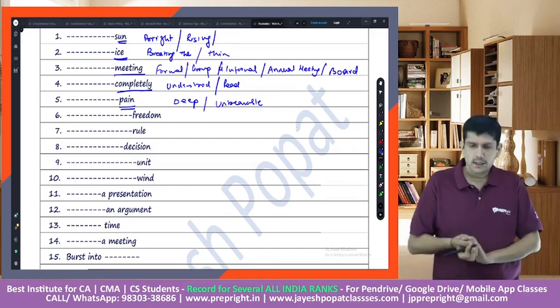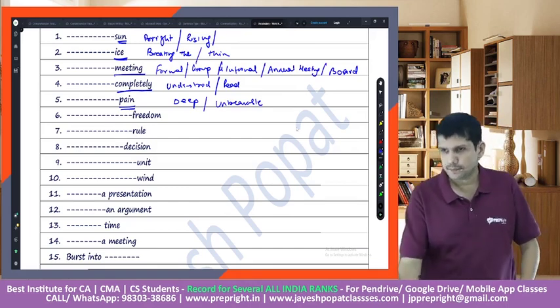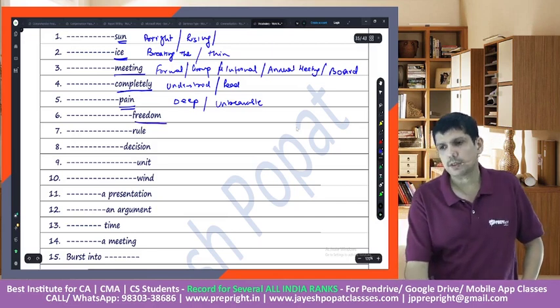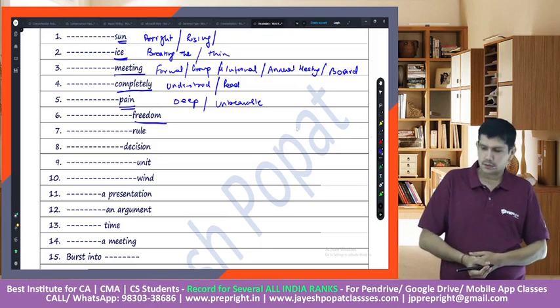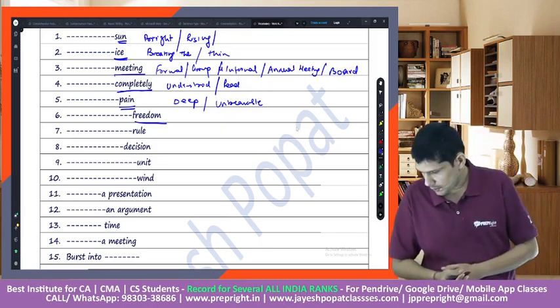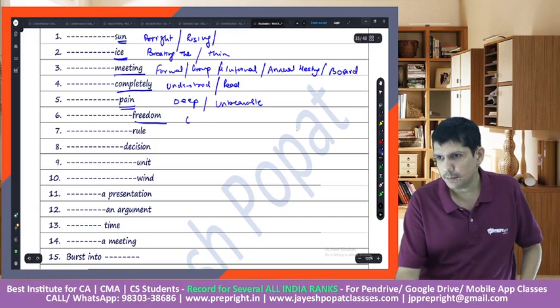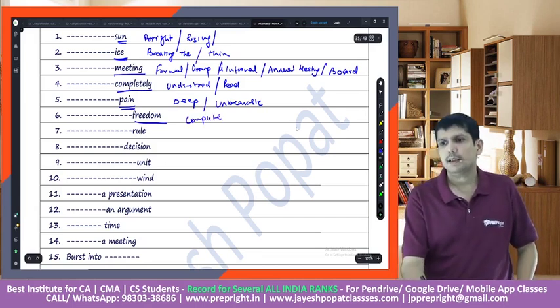Great. Then the next word, freedom. What would you normally associate before freedom? Very good. Complete freedom. Great. Then rule.